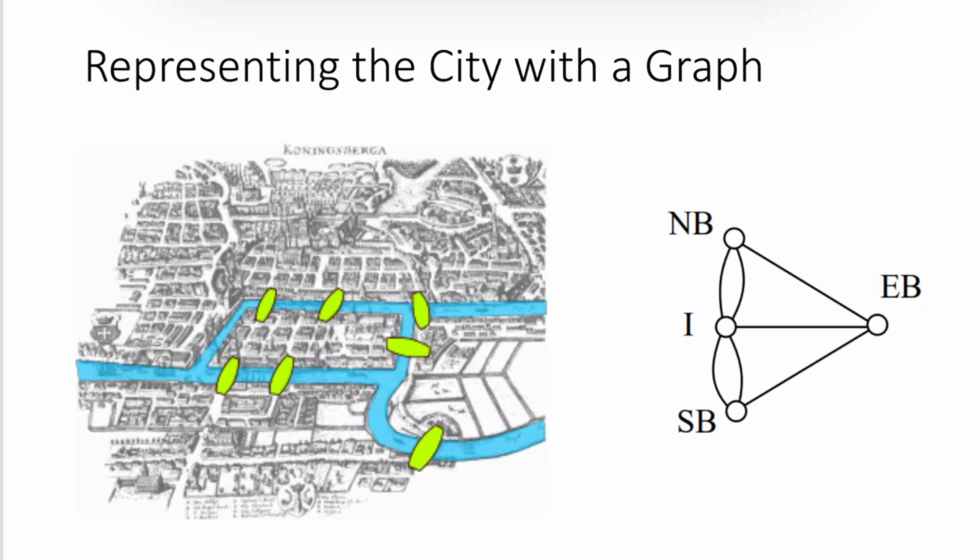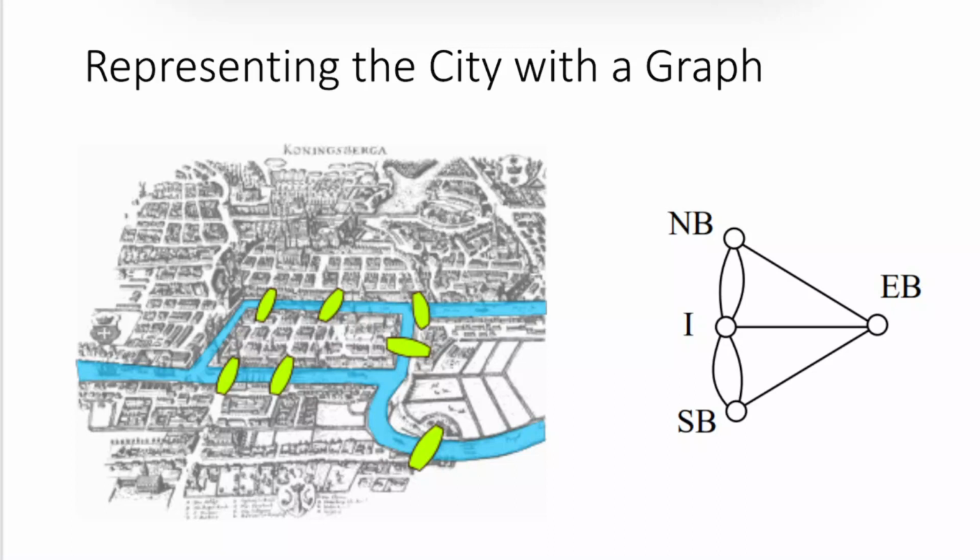This is something you are going to explore on your in-class assignment, to see if it's possible to cross every bridge exactly once. I'm not going to tell you the answer of whether it's possible or not. That's something you get to explore. You'll also explore some other types of graphs that maybe don't represent a specific city in Russia, but we're still looking at the same idea: whatever the edges represent, whether bridges or roads, is it possible to cross each one exactly once to find an Euler circuit or an Euler path?